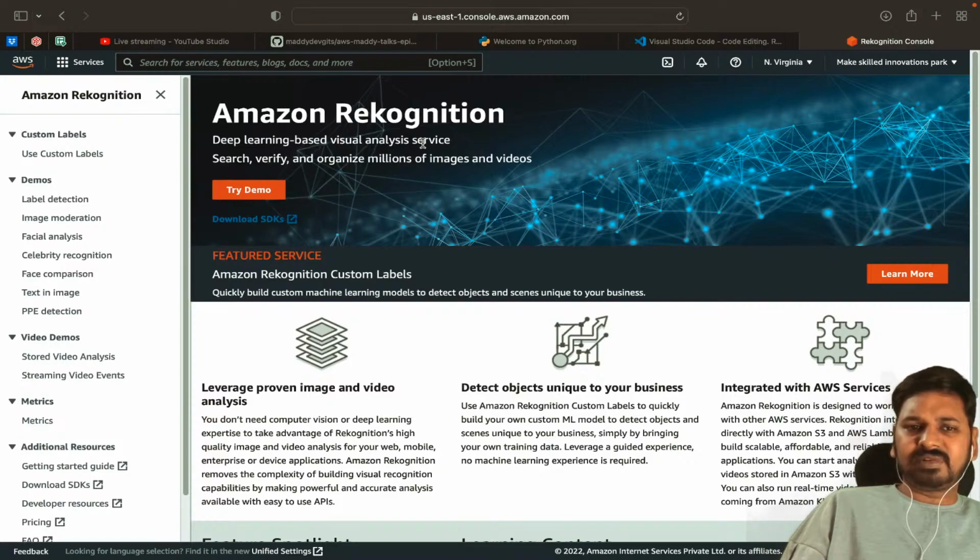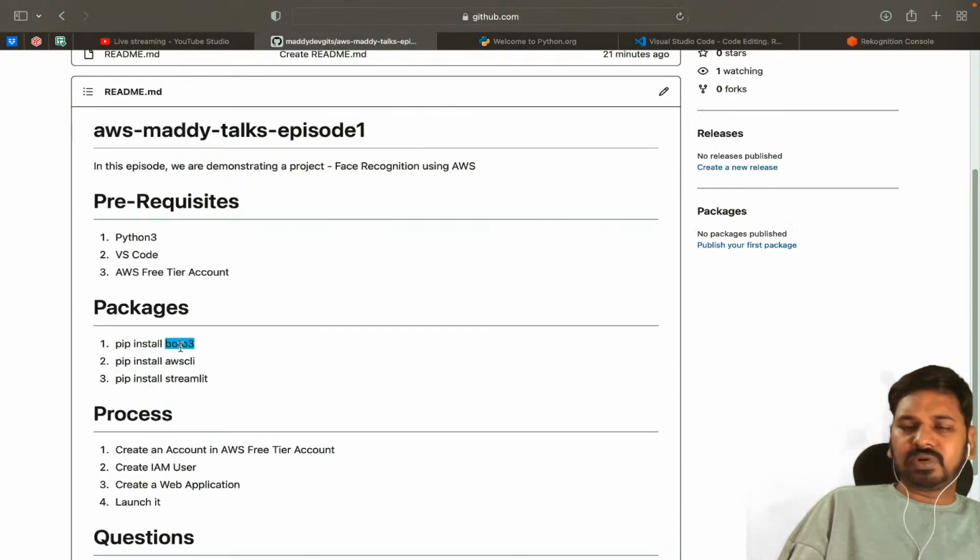Okay, now what we have to do is connect with Amazon Rekognition, right? To connect with Amazon Rekognition, we need a library called Boto3. Boto3 is the AWS Python library, by using which you can connect with AWS resources from Python. Along with the Boto3 library, there is AWS CLI. AWS CLI is nothing but the command line interface. We have to install this AWS CLI in order to securely connect with your AWS services, because not everyone can connect with your account, right? So you have to create your own credentials. So we have to create some tokens and all that.